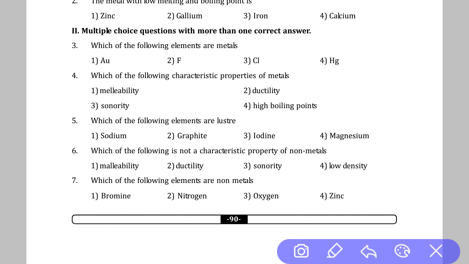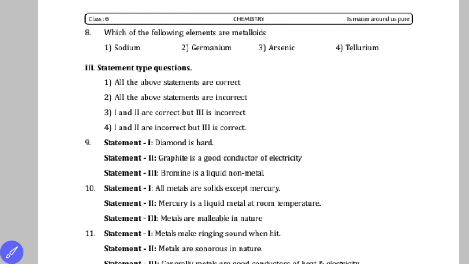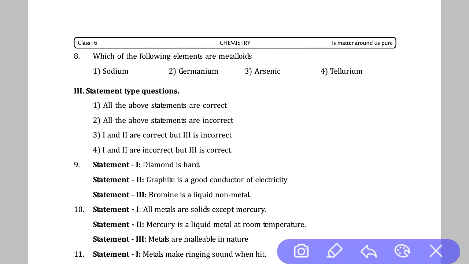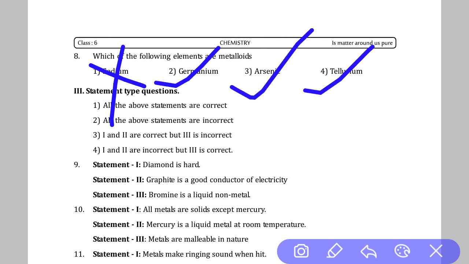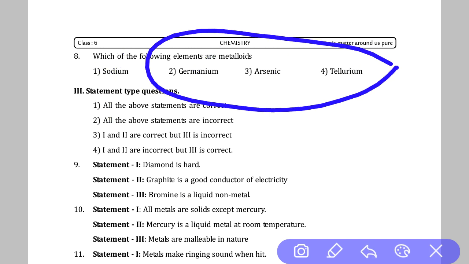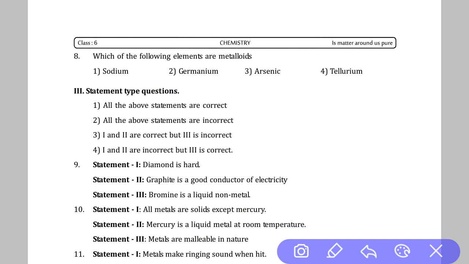Okay, going to the next question, that is question number 8. Which of the following elements are metalloids? Basically we know that there are 7 metalloids in the periodic table. Sodium is not a metalloid, it is a metal. Germanium is a metalloid. Arsenic is a metalloid. Tellurium is a metalloid. So options 2, 3, 4 are our answer, because these are metalloids.